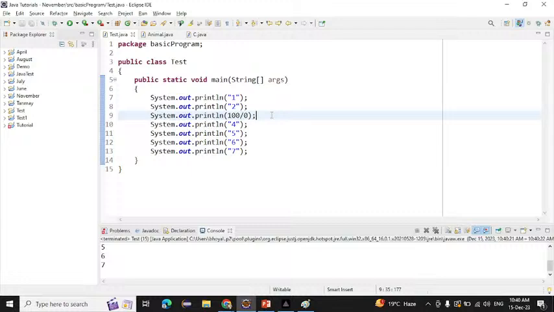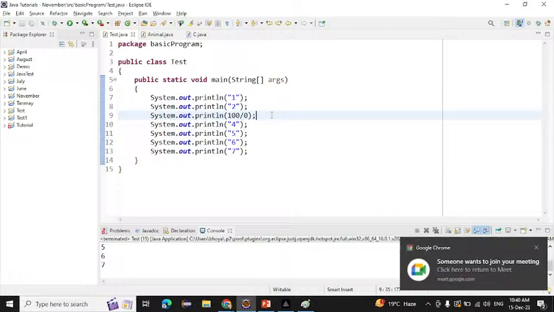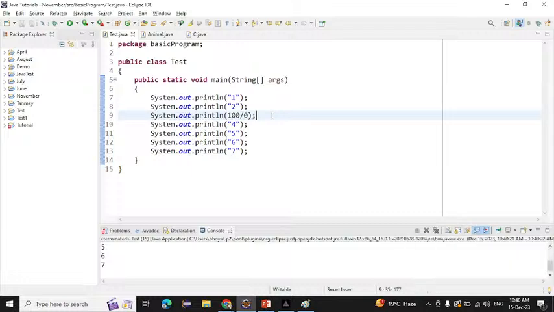What will be the output now? We will get an arithmetic exception, right? Here we cannot divide 100, or any number, by zero. Suppose I run this one now, if I right click here, then